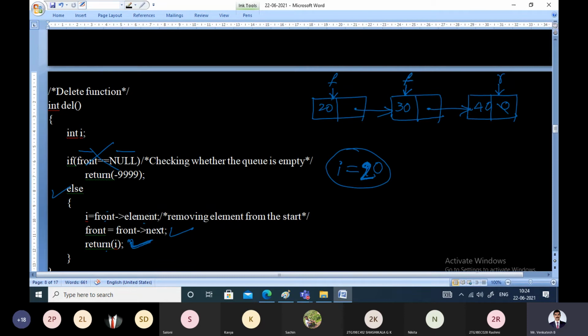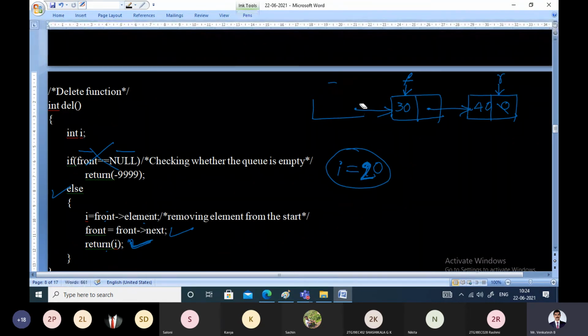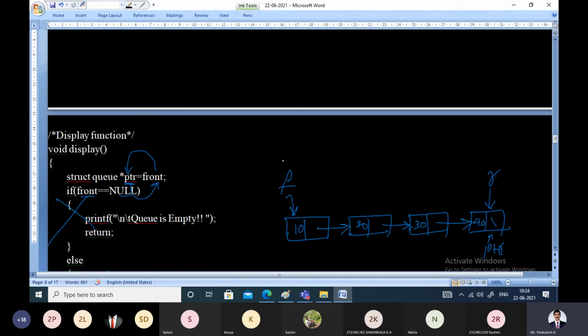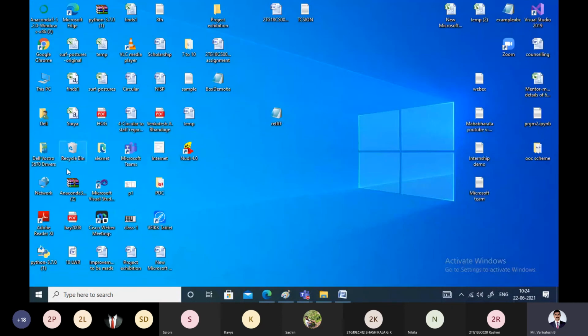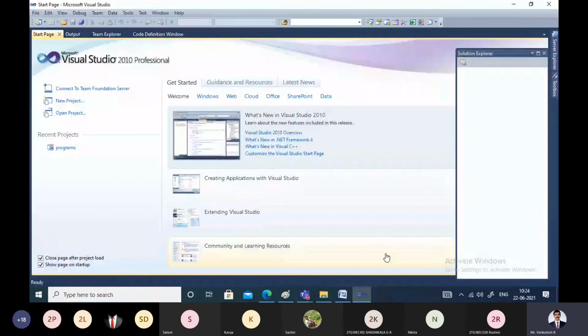Then we will simply return the deleted element. What is the deleted element? 20 will be returned to the main function, and in the main function we are displaying the deleted element. For completeness, I'll just remove this. This is how the delete function works, and we have seen all the functionalities of the linked implementation of the queue. I'll try to give the demonstration of the program.